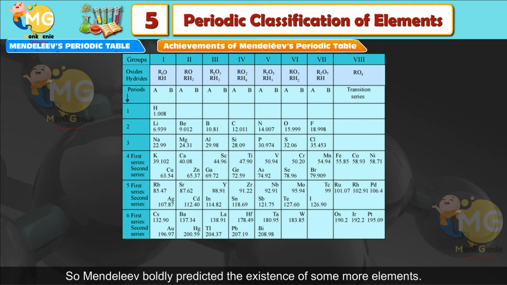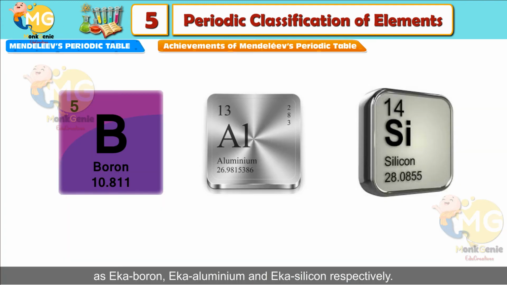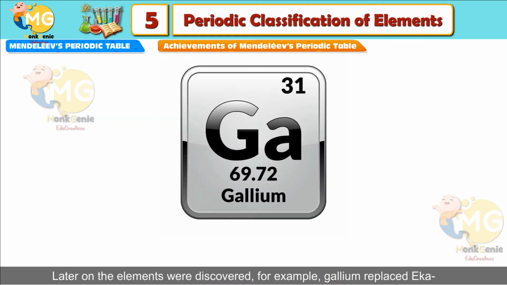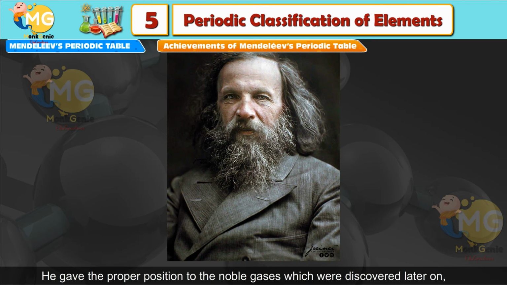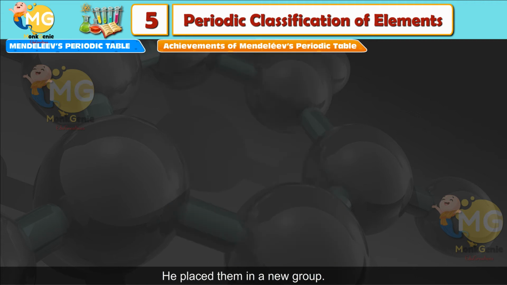So Mendeleev boldly predicted the existence of some more elements. He even predicted the properties of some of these elements and named them Eka boron, Eka aluminium and Eka silicon respectively. Later on the elements were discovered. For example, gallium replaced Eka aluminium and it showed properties similar to those of aluminium. He gave the proper position to the noble gases, which were discovered later on, without disturbing the existing order of elements. He placed them in a new group.